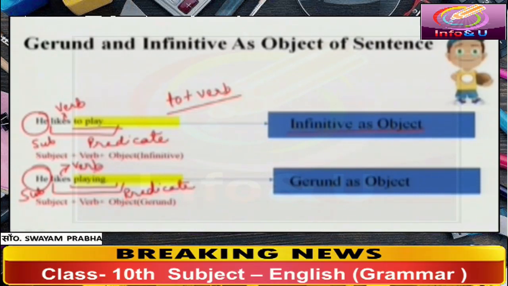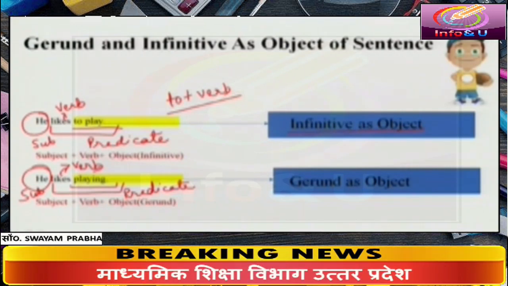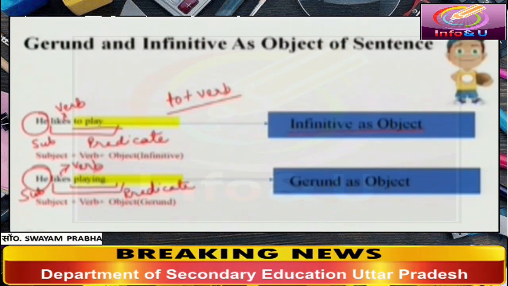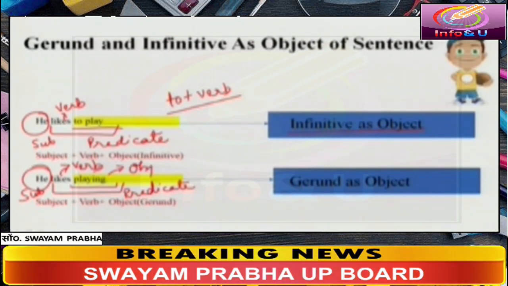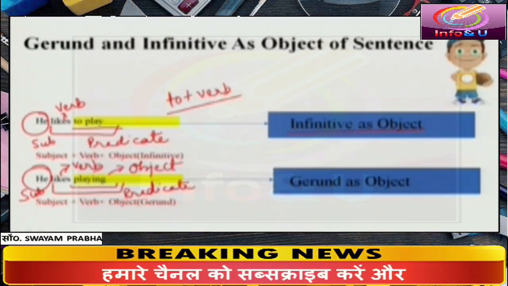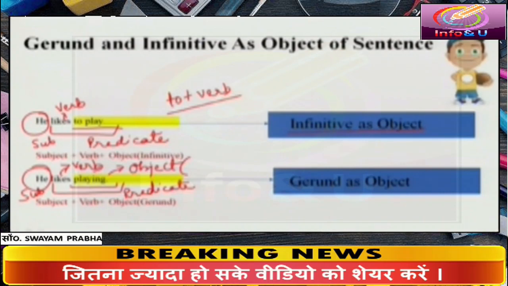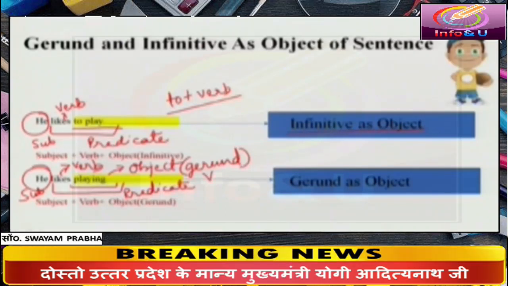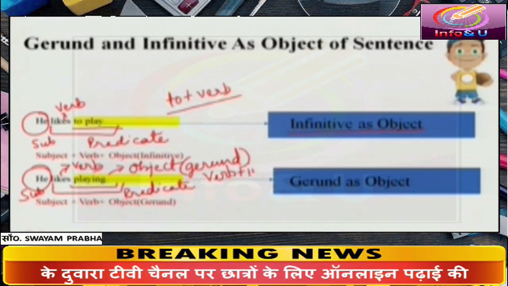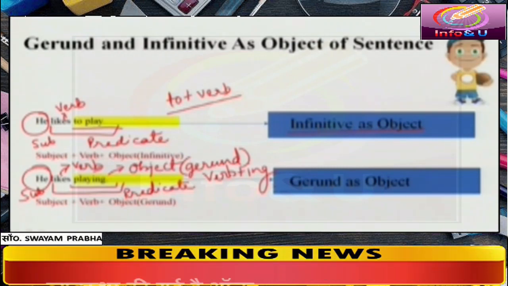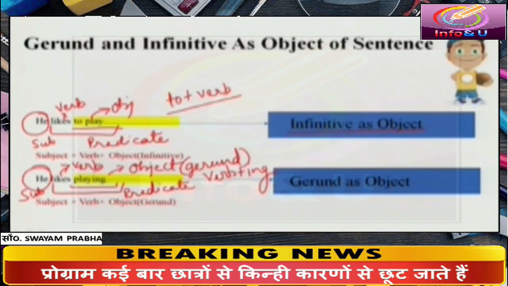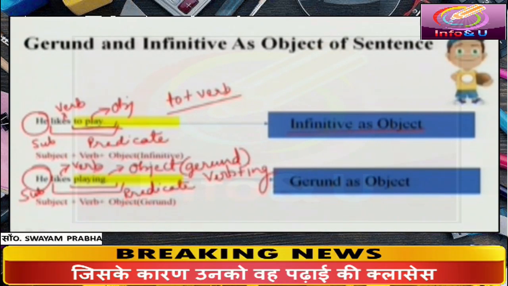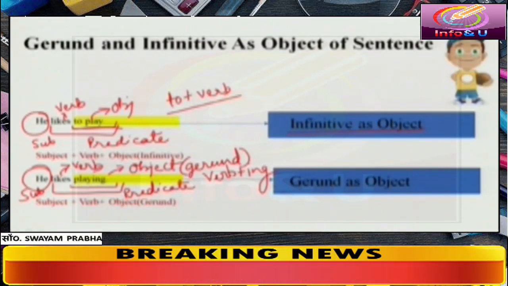What is playing here? Playing is the object of this sentence. This is the object of this sentence. An object is in the position of gerund, verb plus ing. So this way you have seen infinitive and gerund can also be used as object of a sentence.